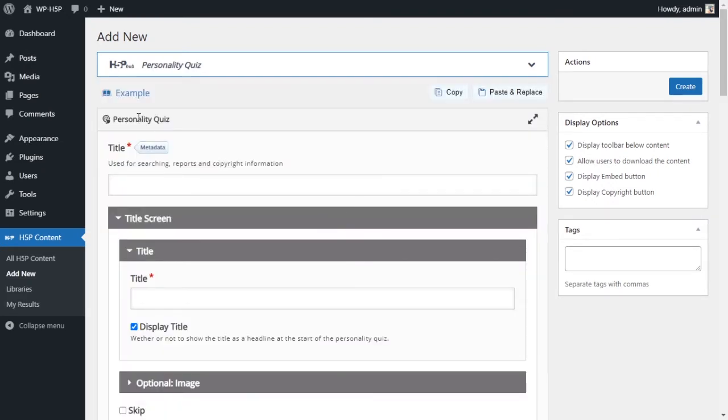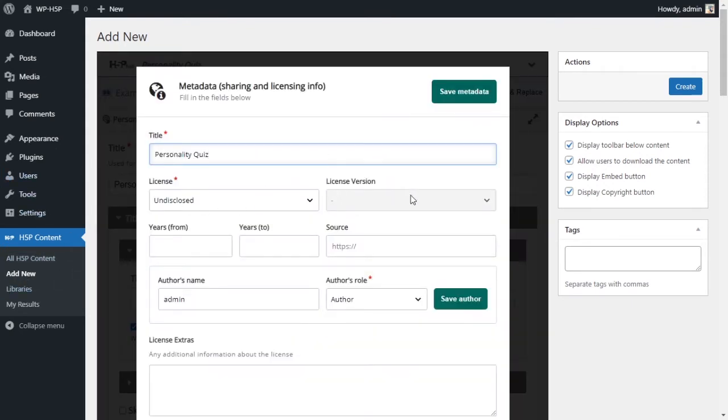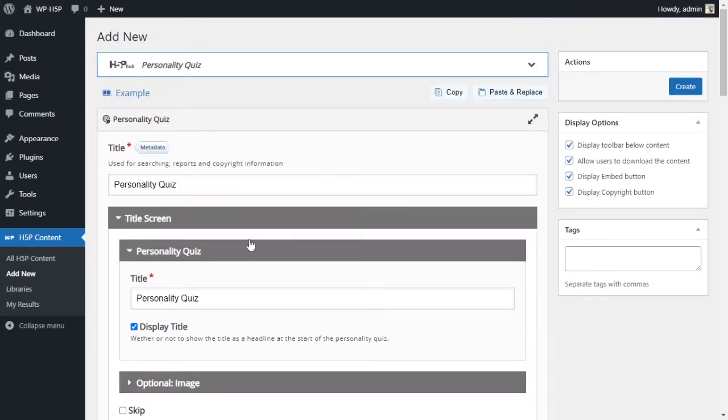We give it a title. For the title, we'll just give it the same name, personality quiz. This is the screen title, and that's personality quiz also. So this is the one that shows, and the top one, the first title, is metadata. It is just in the back end, not in the front end. For the metadata, we're not adding anything. Keep it as it is.